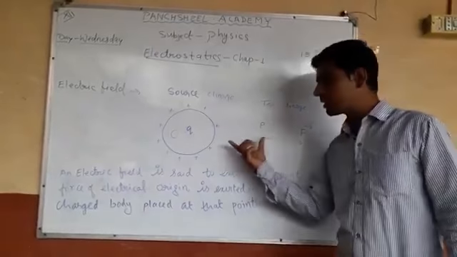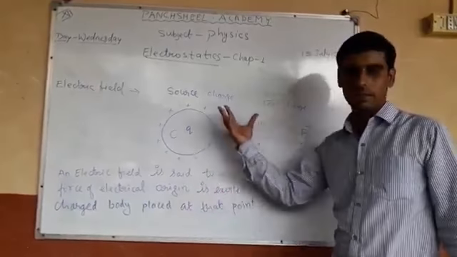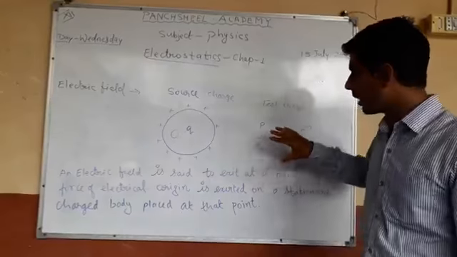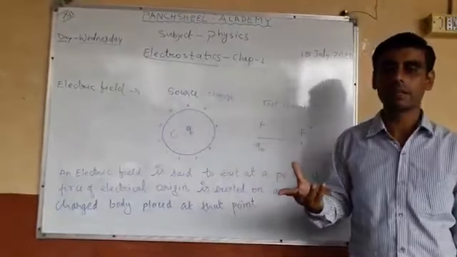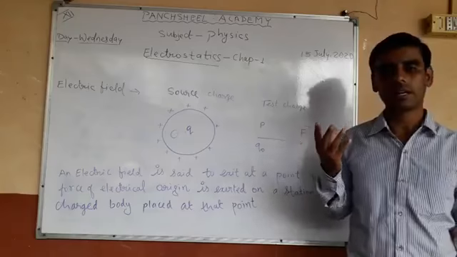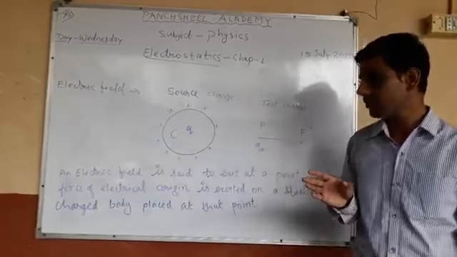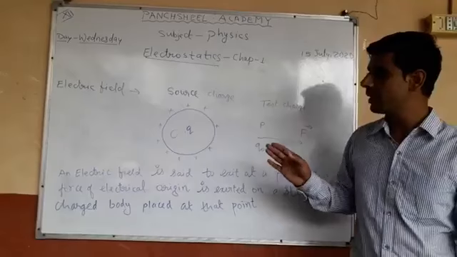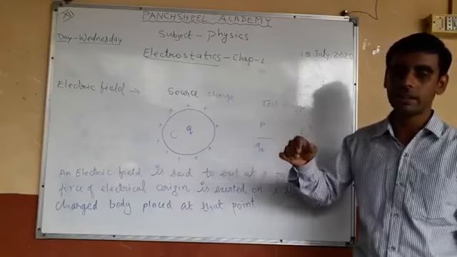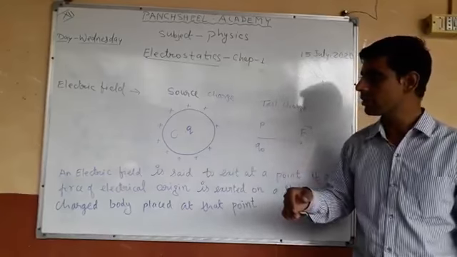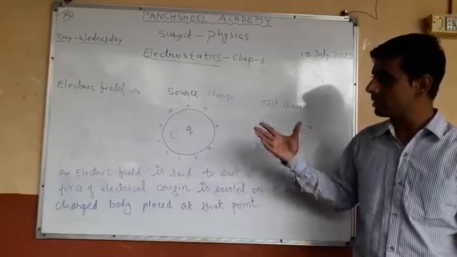So on this Q, what will happen because of this charge? A force will act. This is what we have discussed with respect to the electric field. If we want to measure this electric field quantitatively, then we can define the electric field, or strength of electric field, or electric field intensity. So the electric field intensity is the force exerted on, or force experienced by, the test charge. Okay, this is the electric field.